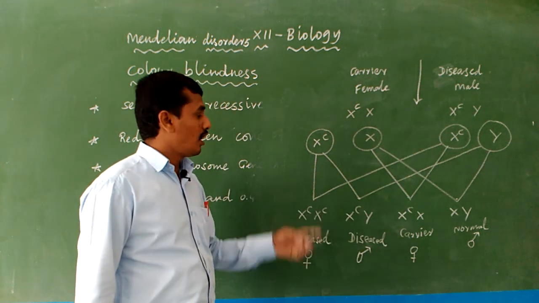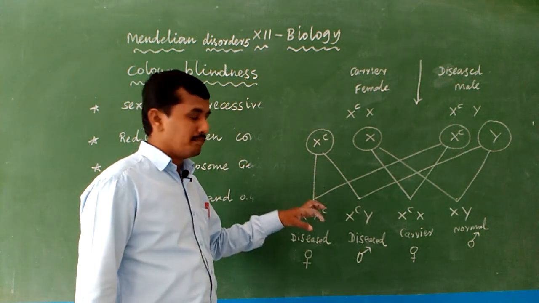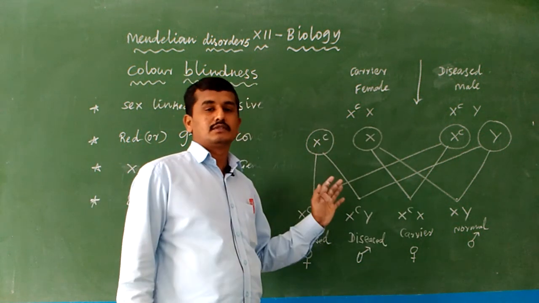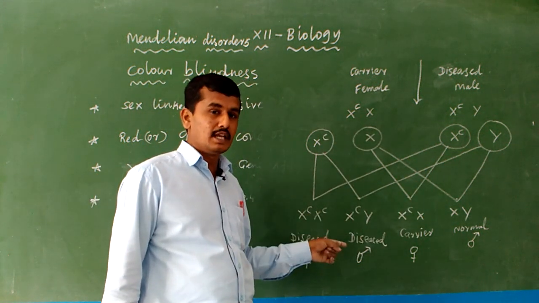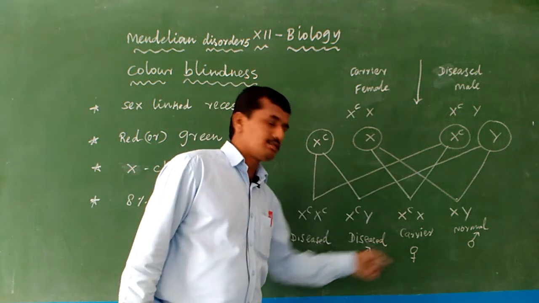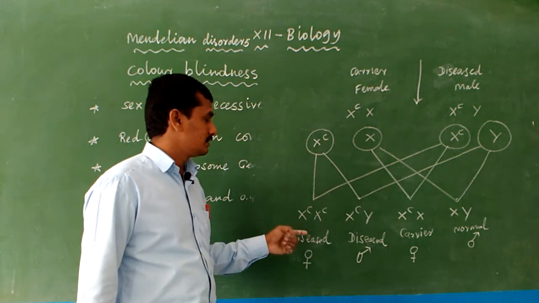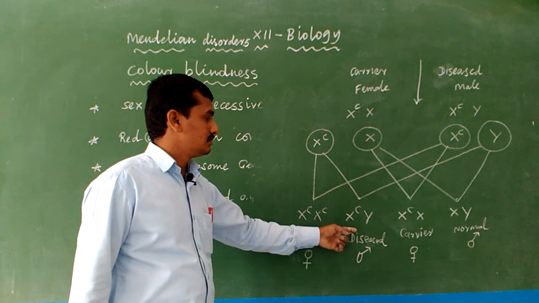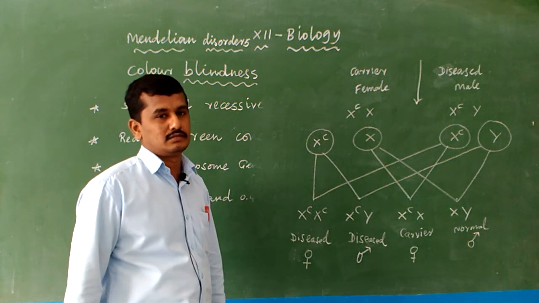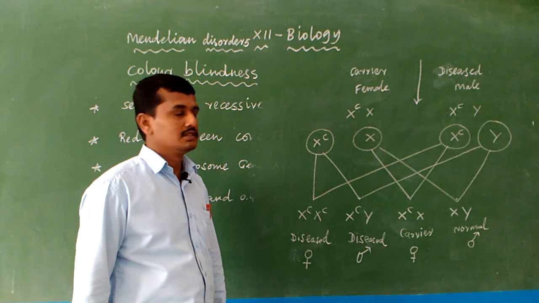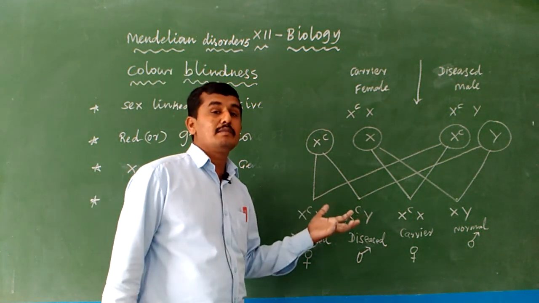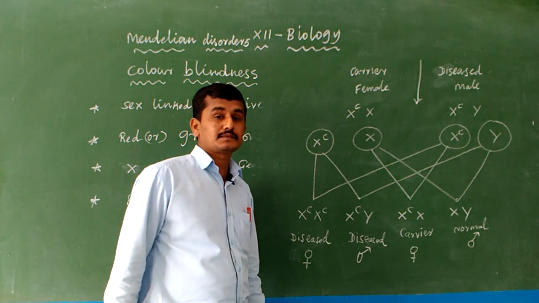25%. The next question: how many percentage of males are diseased, color blind, in the total progeny? 25%, because out of 4, 1 person is affected. And how many percentage of carrier females in the total progeny? 25%.